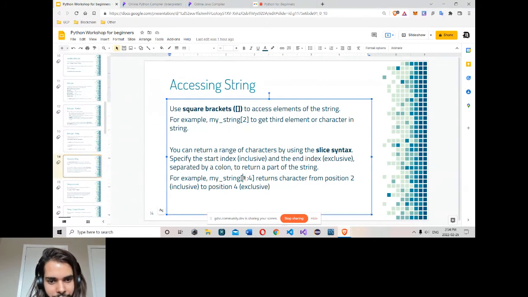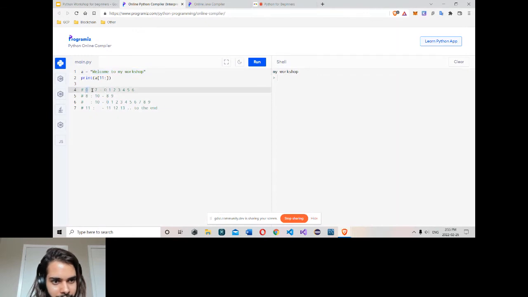So simply here, 1. It may start from the index 1, which would be the second element. Start from index 1, go to 3. It will go from 1 to 3. Again here, start index, the last index, start from 0, go to 6.